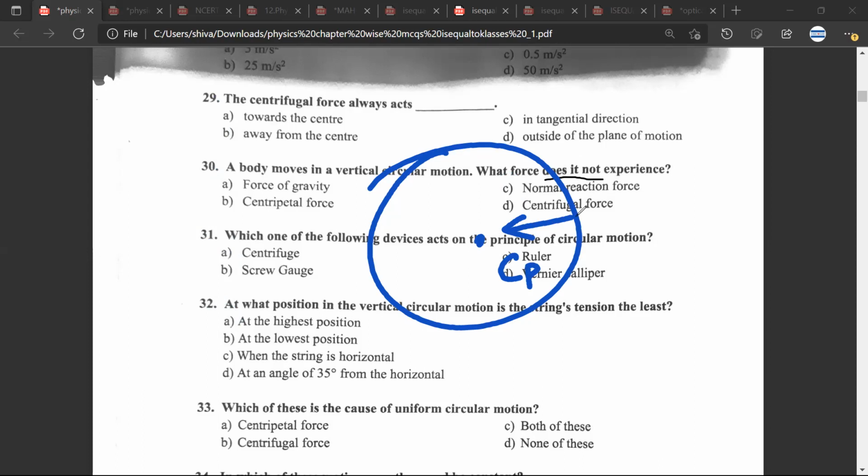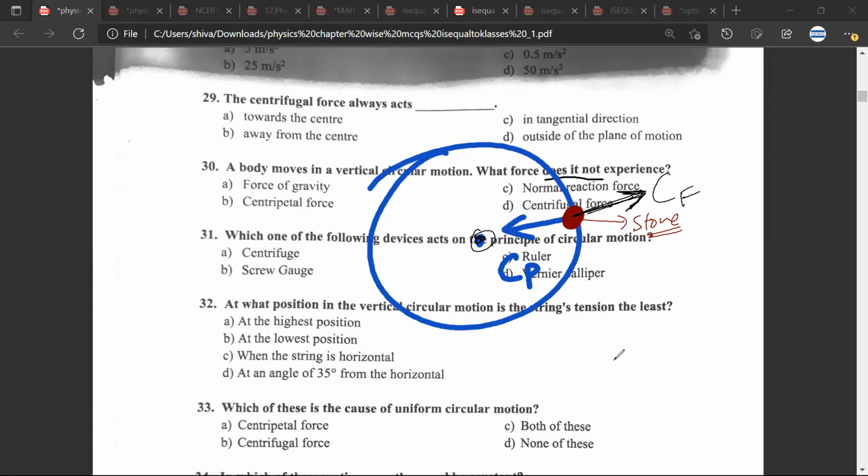And what is a centrifugal force? So for example, if I have a stone and I'm trying to rotate it, then an ant sitting on that stone will feel a force which is pointing outside. This force which is away from the center of the axis of rotation is called the centrifugal force.